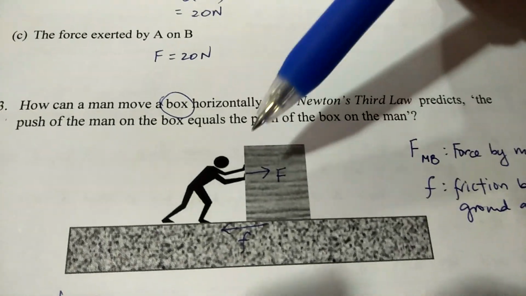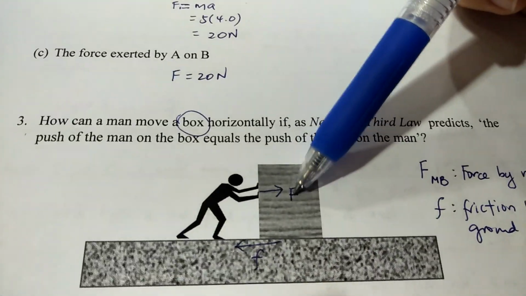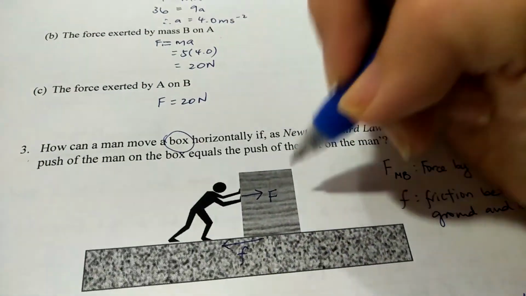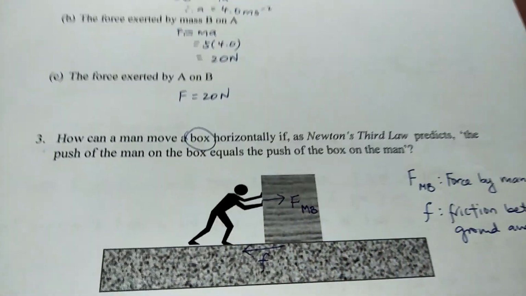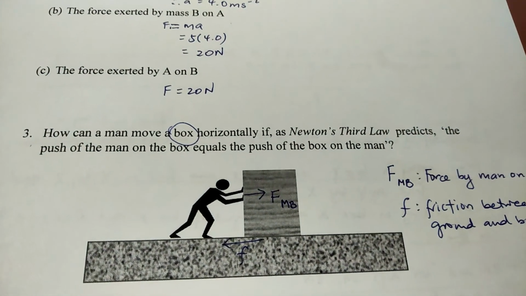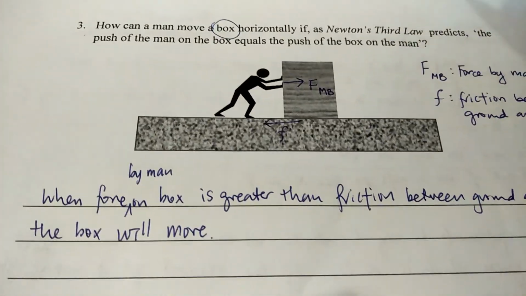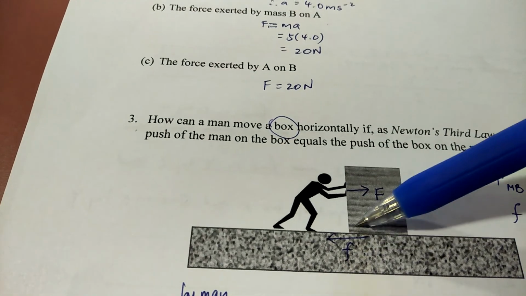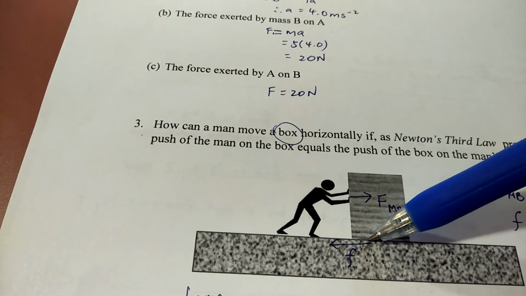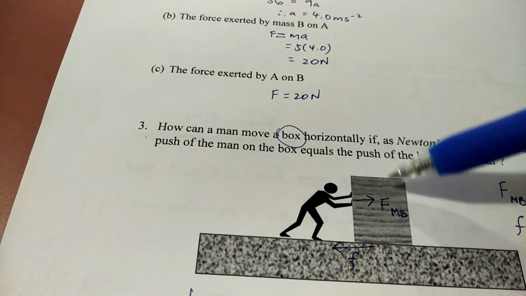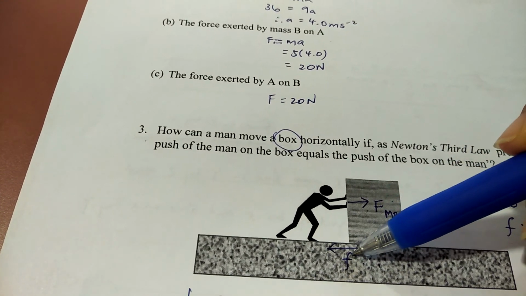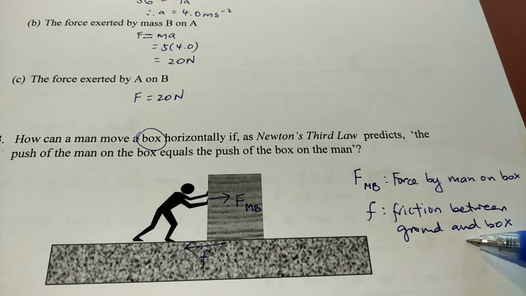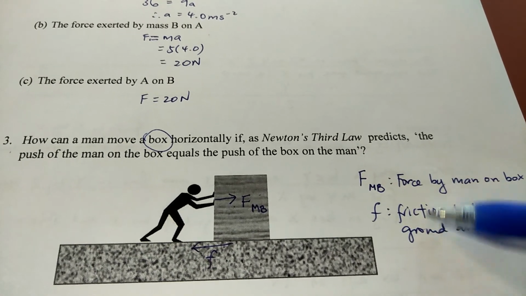Consider forces on the box. I will have the force F. This is the force by man on box, so I'm going to call this F with a subscript Bn, by man on box. Then what other forces act on the box? There is contact between the box and the ground, so there will be friction. The direction of friction is to oppose the motion. Since the man is pushing the box to the right, friction will be to the left. So small f will be the friction between the ground and the box. These are the two forces acting on the box.